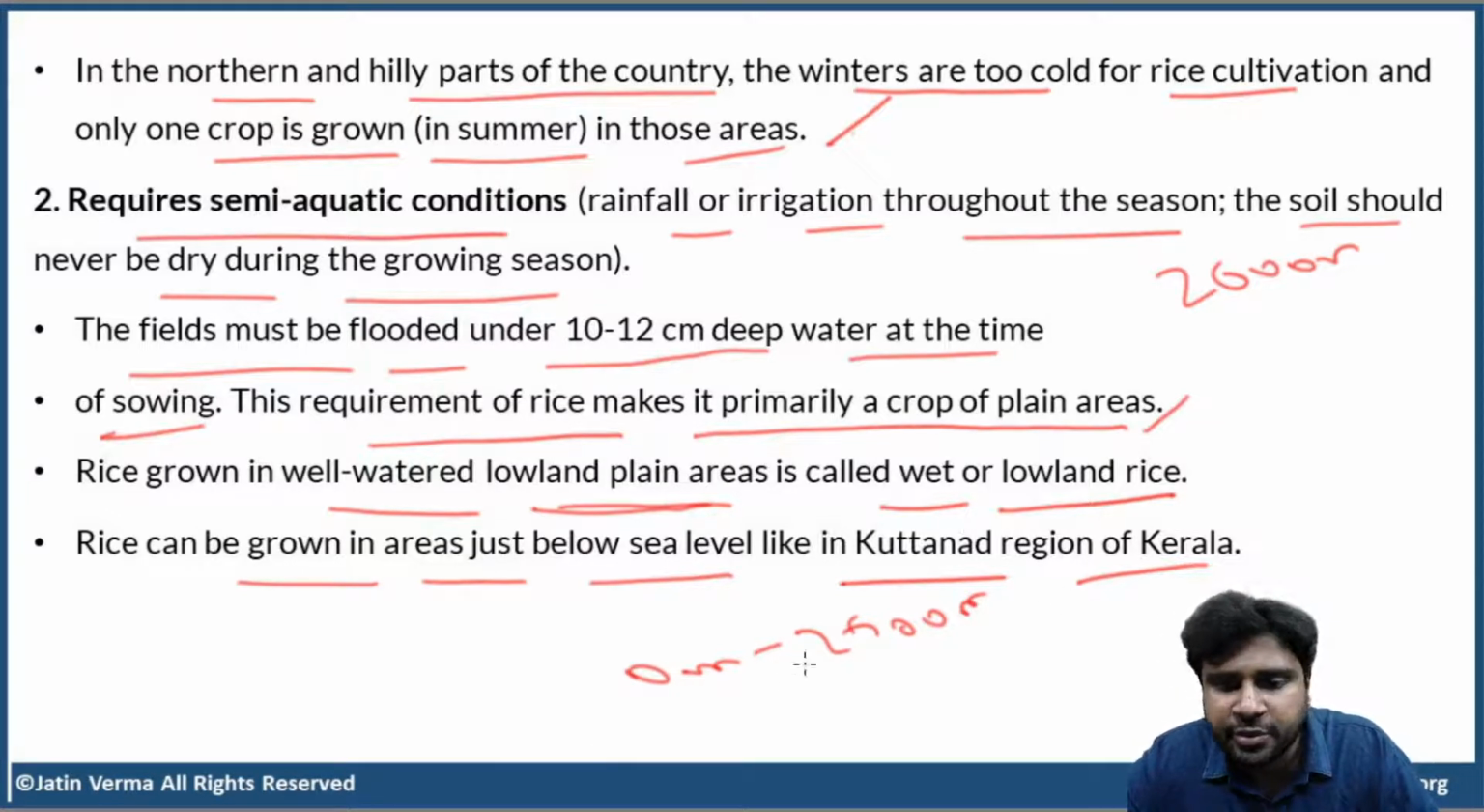Okay. Even within this elevation, 0 to 2500 meters, there is a very good chance of the crop becoming a bumper crop only during summer. So in winter, the productivity will definitely be less compared to summer. So that is the conclusion you should come to.